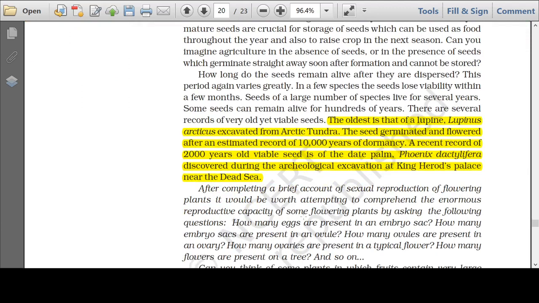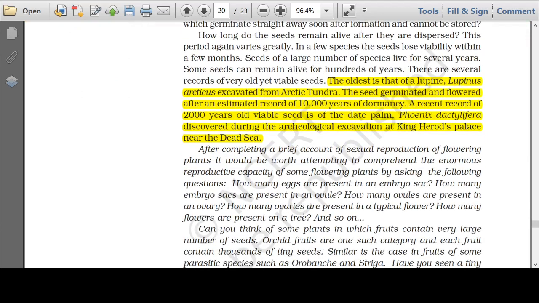1 minute. Now I will talk about two facts. One is about two facts about seeds. The oldest seed to germinate, because I have just said that seeds require a period of dormancy, a period of rest, a period of dehydration before they can germinate. So scientists have got some facts. In some research they found that seed of the plant